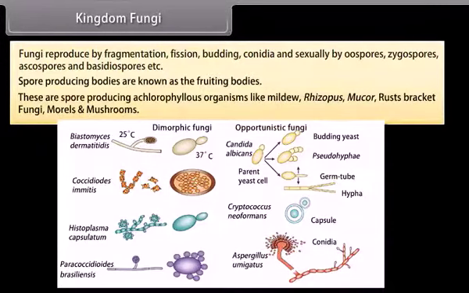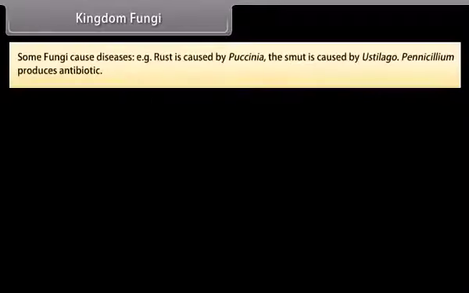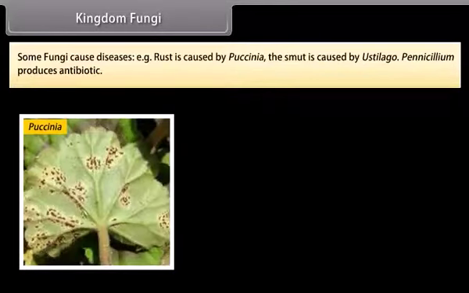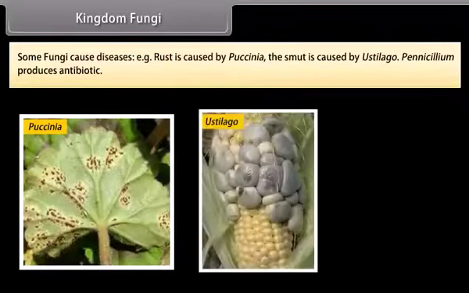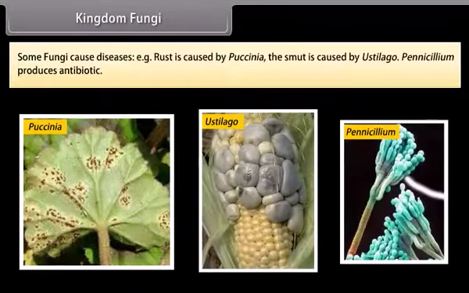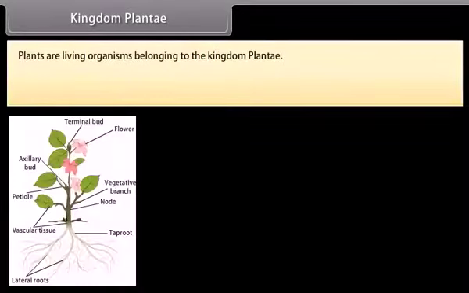These are spore-producing achlorophyllous organisms like mildew, Rhizopus, Mucor, rusts, bracket fungi, morels, and mushrooms. Some fungi cause diseases. For example, rust is caused by Puccinia, and smut is caused by Ustilago. Penicillium produces an antibiotic. Kingdom Plantae. Plants are living organisms belonging to the kingdom Plantae.